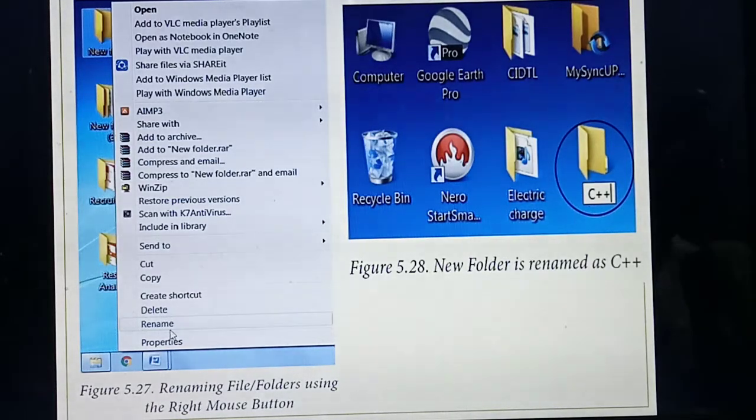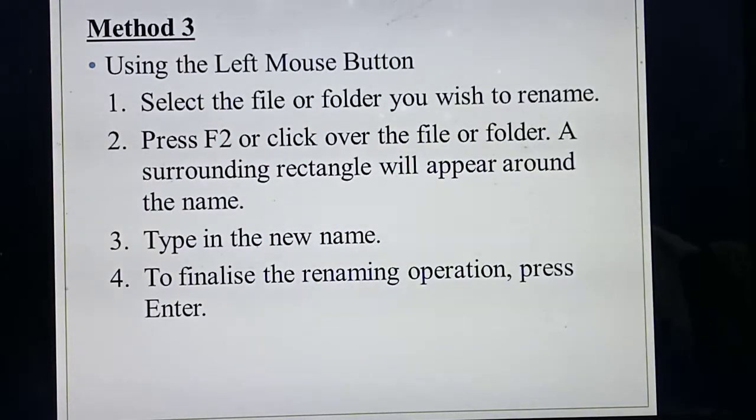In this pop-up menu, have you seen the Rename option? Yes. So you should select the Rename option. Once you click the Rename option, this white color box will appear. In that box you should type the name of the file and press Enter. Understood, students? The second method uses which one? The right mouse button.